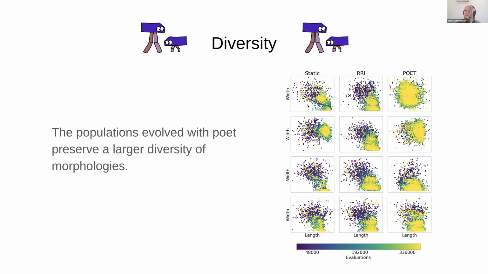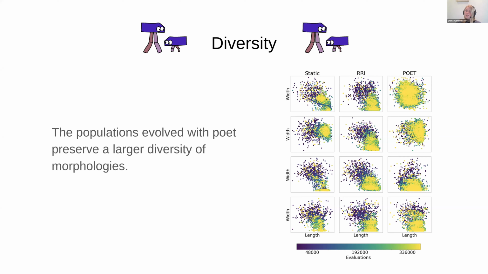Each circle in the graph represents 1 morphology that was explored during the run. The color represents when in the run the morphologies were explored. So purple circles represent morphologies that were explored early on in the run, while yellow circles represent morphologies that were explored late in the run.